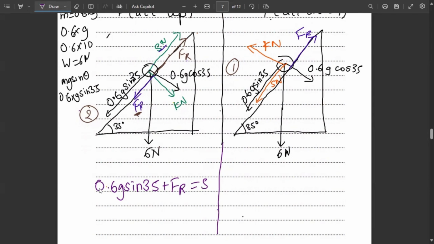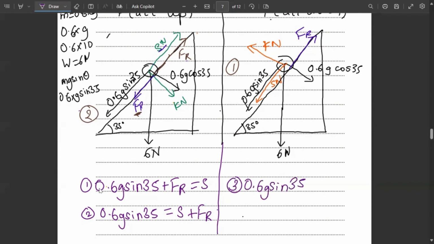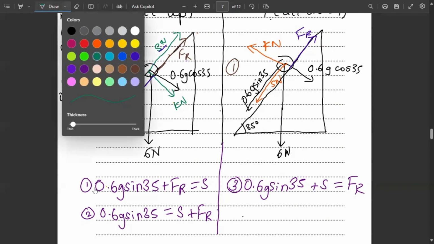The second equation will be, assuming Fr is up, 0.6 g sin 35 is equal to S plus Fr. And the third equation, a relatively easy one, 0.6 g sin 35 plus S Newton is equal to Fr. So now we'll have to find the values for S and Fr.